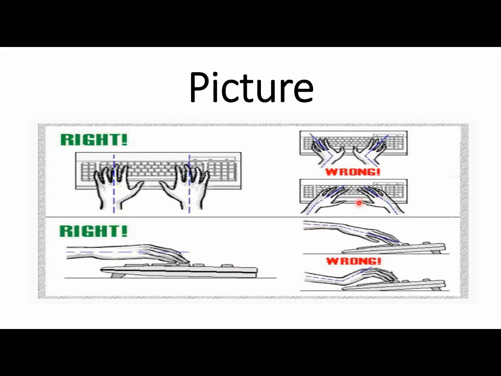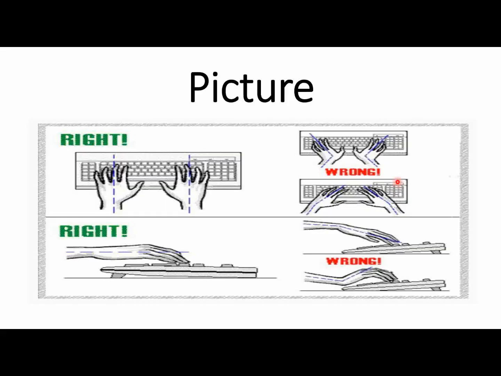For example, now you are watching my video. So you are using your mobile phone, you are using your laptop. So this is about the keyboard. So this is about the postures. This is the posture of the hand on the left-hand side, and this is the position of your hands on the keyboard, and this is the wrong position. So you can mention here, because they are showing the lines. It means this is the right position of the hand and this is the wrong position of the hand. But you also have to answer in 35 seconds. So keep in mind how you will get an answer in 35 seconds.